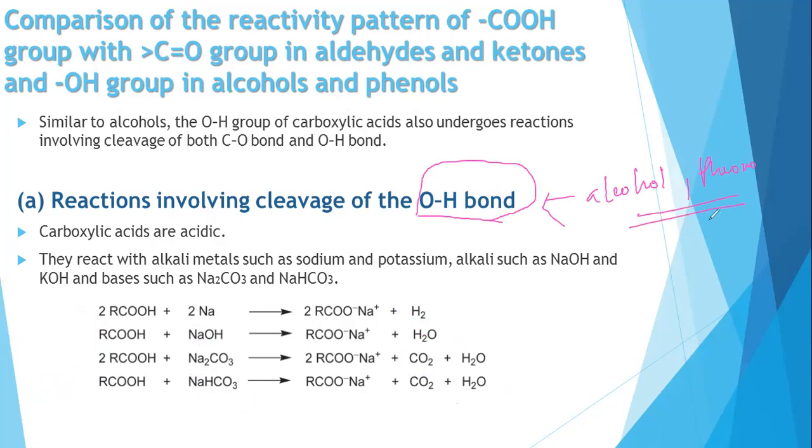So we are going to compare the reaction with sodium hydroxide, sodium carbonate and sodium bicarbonate. You should be able to differentiate between carboxylic acid, phenol and alcohol, and know what kind of reaction products you can obtain. This is what we are going to study. Are you all clear? Shall I move on to the next slide?